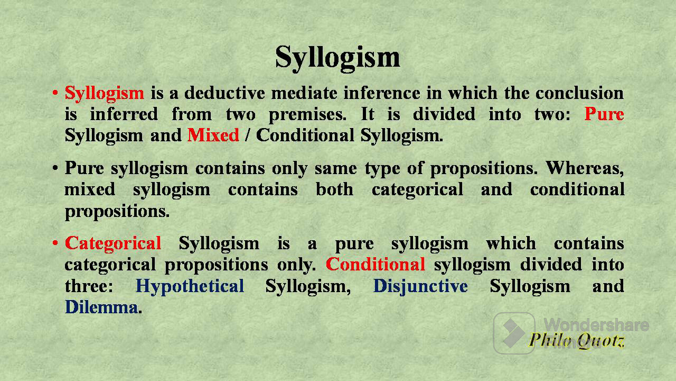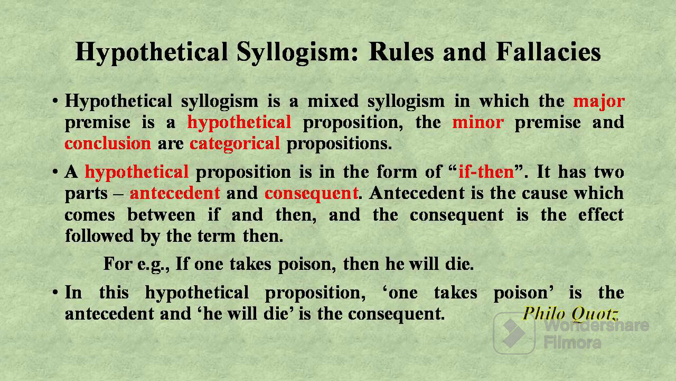Categorical syllogism is a pure syllogism which contains categorical propositions only. Conditional syllogism is divided into three, that is hypothetical syllogism, disjunctive syllogism and dilemma. The rules and fallacies of hypothetical syllogism. Hypothetical syllogism is a mixed syllogism, as we all know, in which the major premise is a hypothetical proposition, and the minor premise and conclusion are categorical propositions. That is the structure of a hypothetical syllogism.